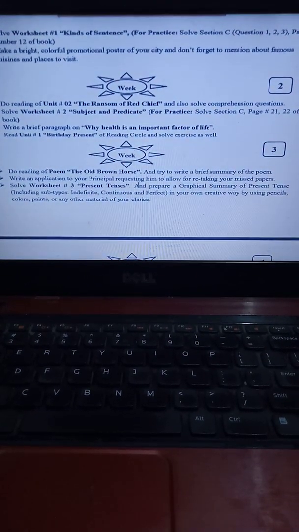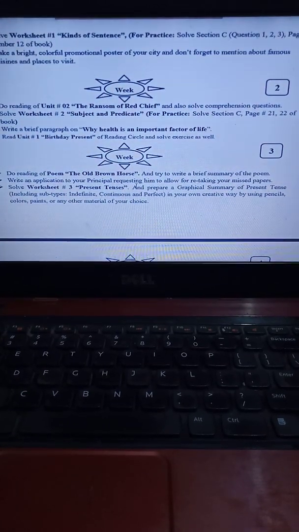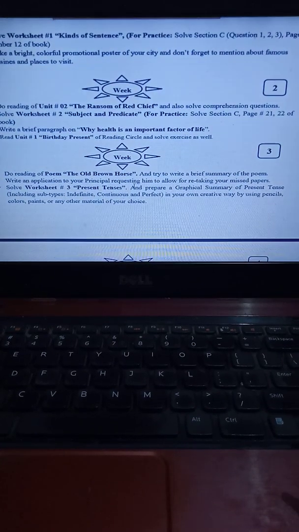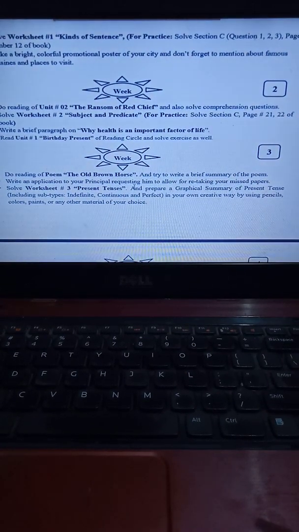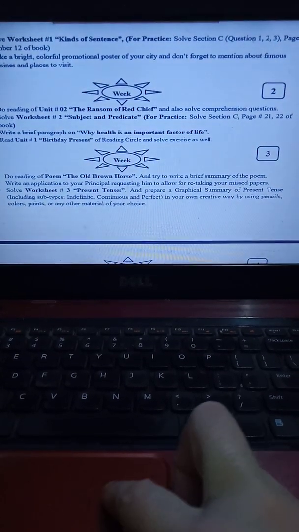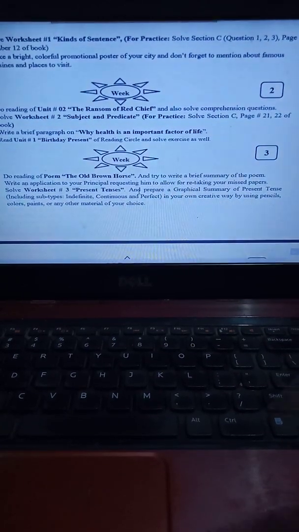You can assume any kind of reason, like you were ill, you have a very urgent job at home, or any other kind of reason that you want to give. You have to describe that reason and then urge or request your principal to allow you to write or redo your paper.